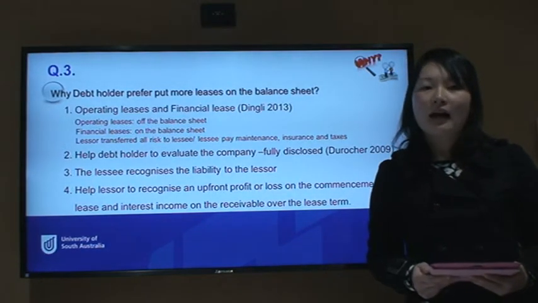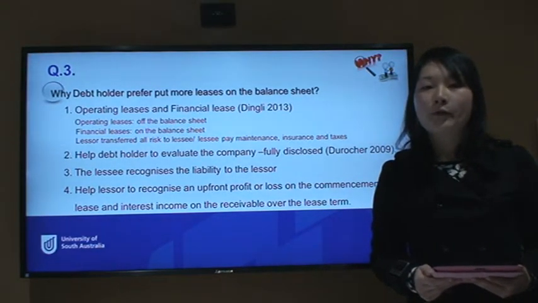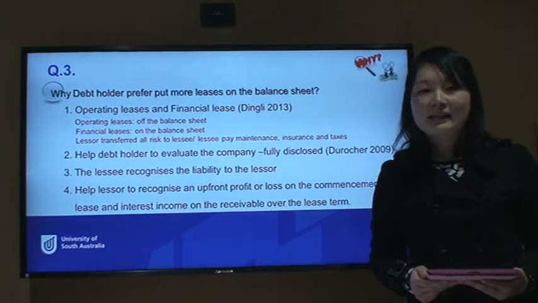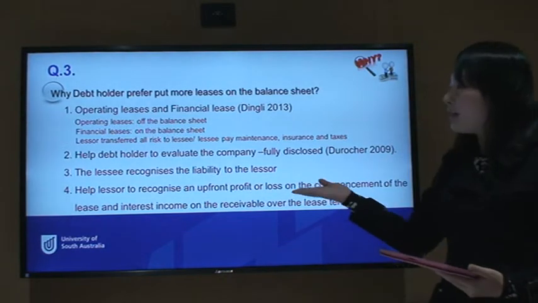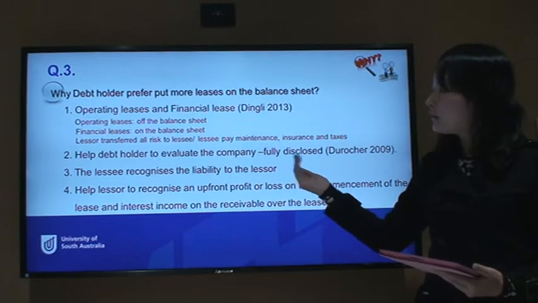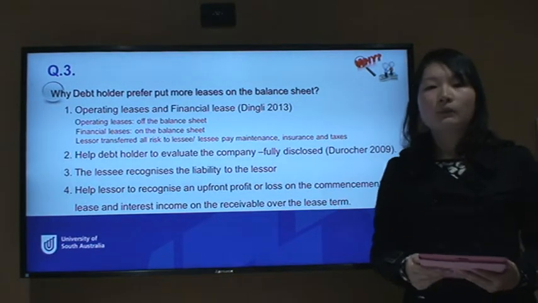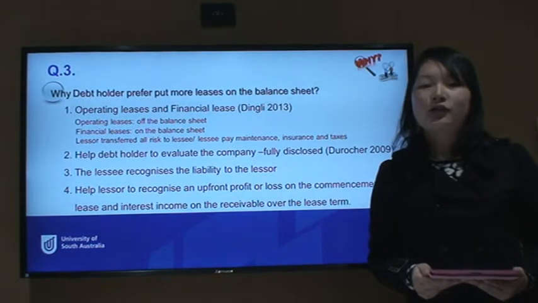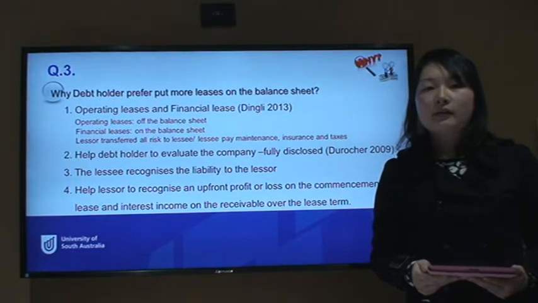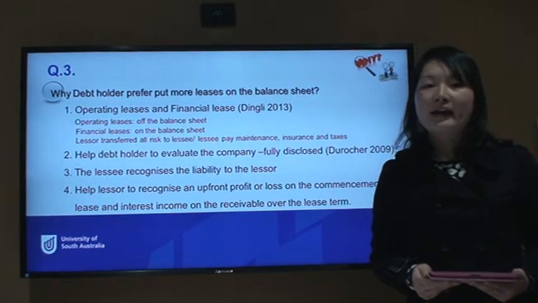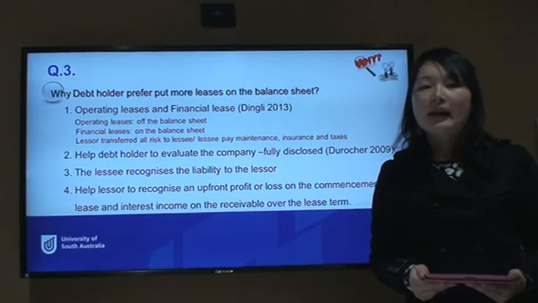They also have other reasons why the debt holder prefers leases on the balance sheet. If the lessee recognizes the lease on the balance sheet, it means they recognize the liability to pay the lease payment to the debt holder.